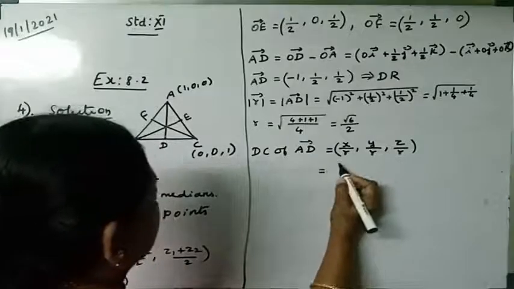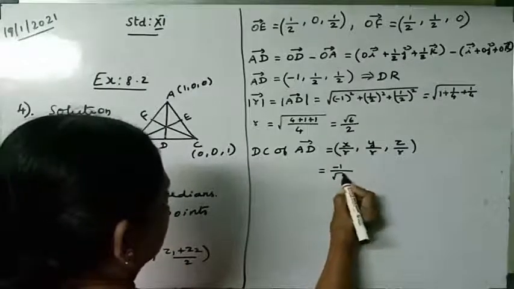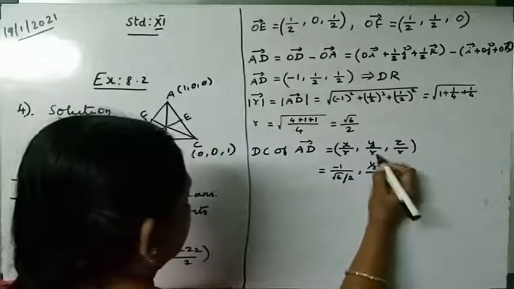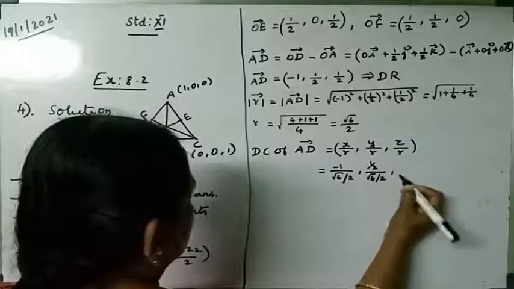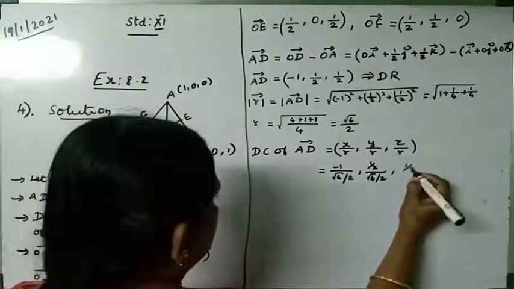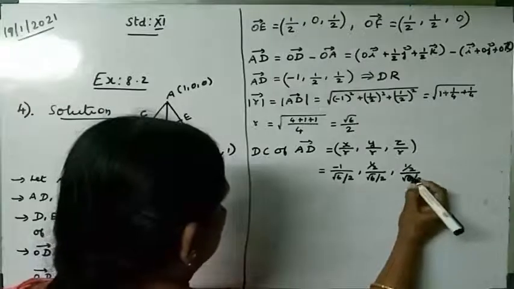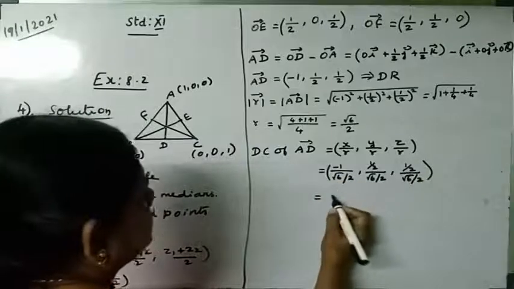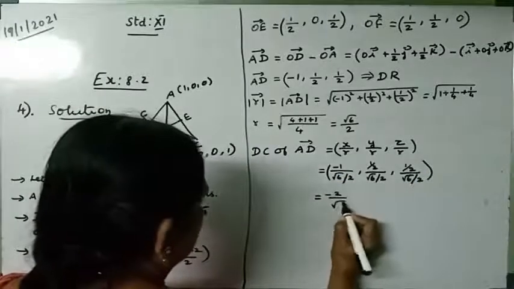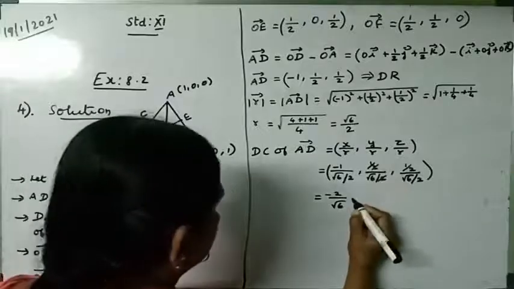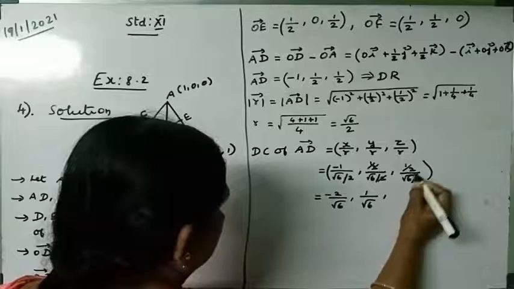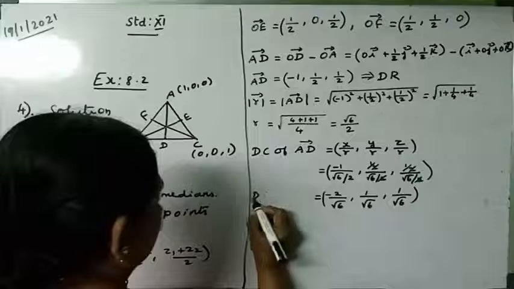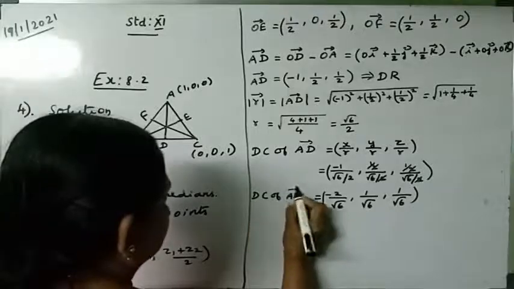So which is equal to, what is x? Minus 1 divide by root 6 divide by 2, comma what is y? 1 by 2 divide by what is r? Root 6 by 2, comma what is z? 1 by 2, comma root 6 by 2. Now bring this number upside, that is take its reciprocal, it becomes minus 2 by root 6. Now here 2 get cancelled, so the answer is 1 by root 6, comma 2 cancel, 1 by root 6. So that is the direction cosine of AD vector.